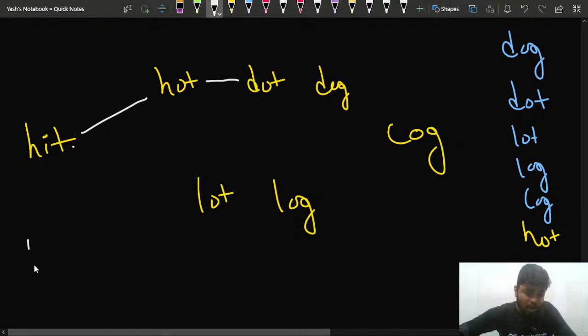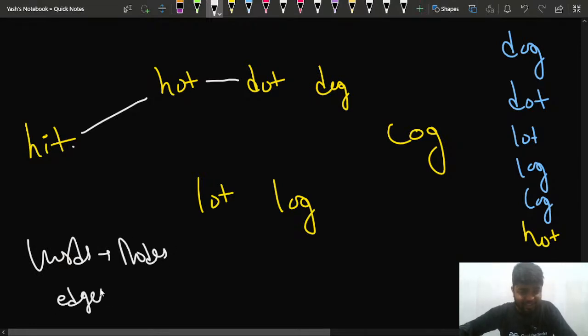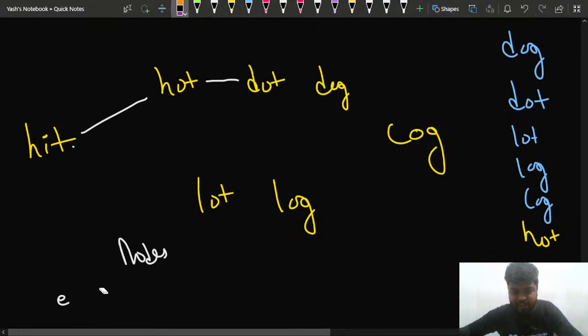Now consider the words that I have as nodes, and the edges as the connections. An edge is a valid connection from a particular word: if I can change only one of its letters to get another word, then I'll mark an edge between those two words. So this is what I would do.